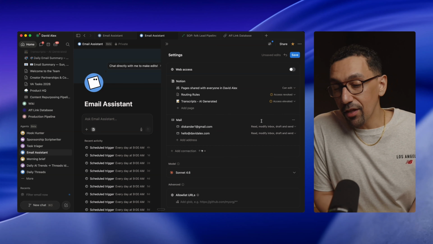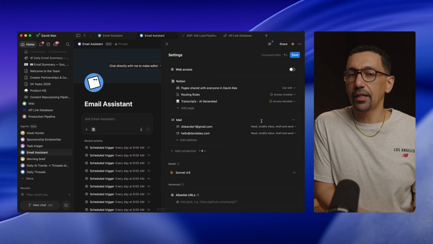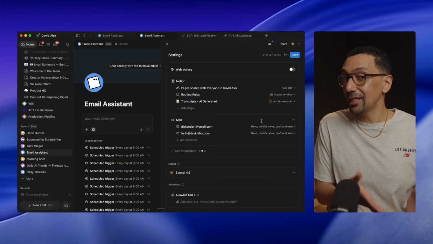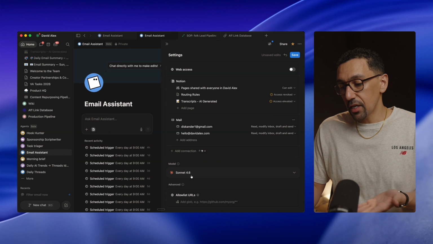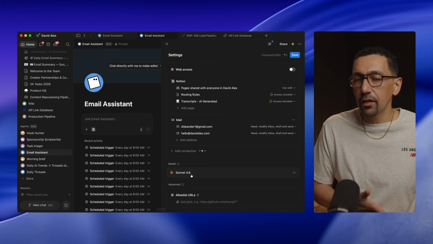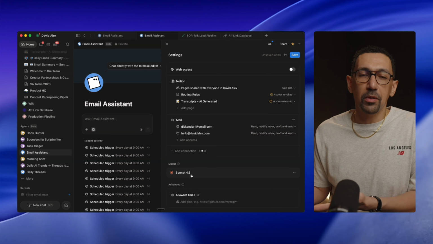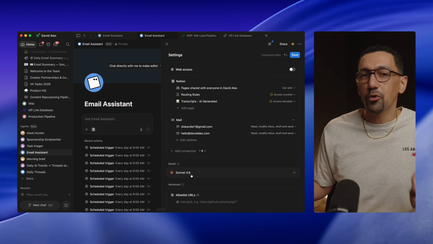Now, basically everything we've talked about, you could do in Claude natively, which probably will be a little bit cheaper. I don't know how much credits are going to cost, but as you can see here, you have the model, which is Claude, and you could connect all those same MCPs and you could connect Notion in there as well.